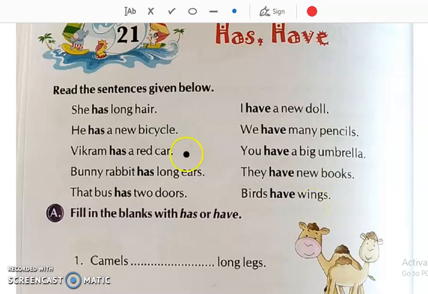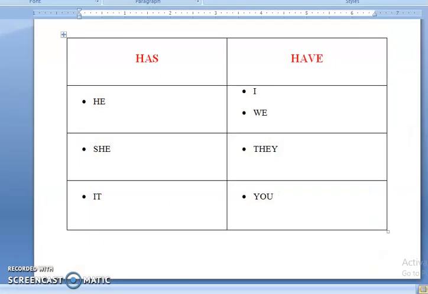Now let us understand the difference, where we will use has and where we will use have. I have prepared this table so that you can understand properly. Okay, has and have. Where can we use has?